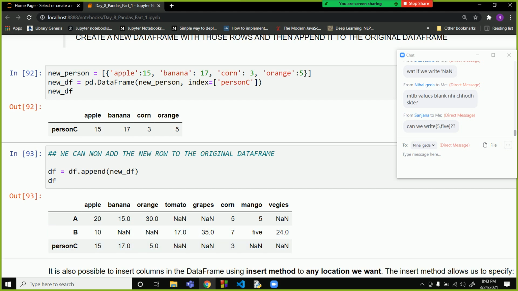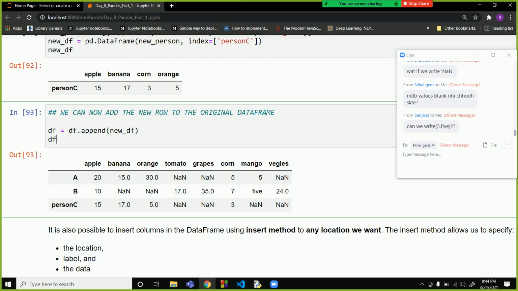Now over here only apple, banana, orange and corn were there. The tomato, grapes, mango, veggies were not there. So all these values have been assigned nan by default because these values were not present. So if values are not present like this in two data frames, they will be assigned as nan.